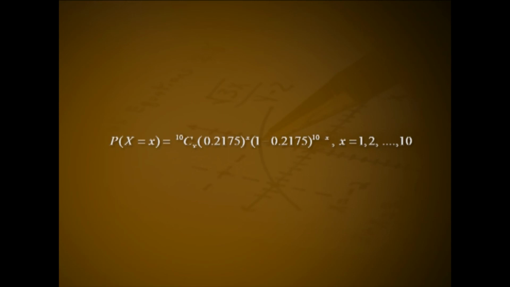Hence, the required PMF is probability of capital X equal to small x, that is 10Cx (0.2175) raised to x into (1 minus 0.2175) raised to 10 minus x for x equal to 0, 1, 2, etc. up to 10. In this module, we considered three discrete probability distributions. They are 2-point distribution, Bernoulli distribution and binomial distribution. These probability distributions are studied in detail. Their properties are explored. Many problems are solved to get a better view on these distributions.